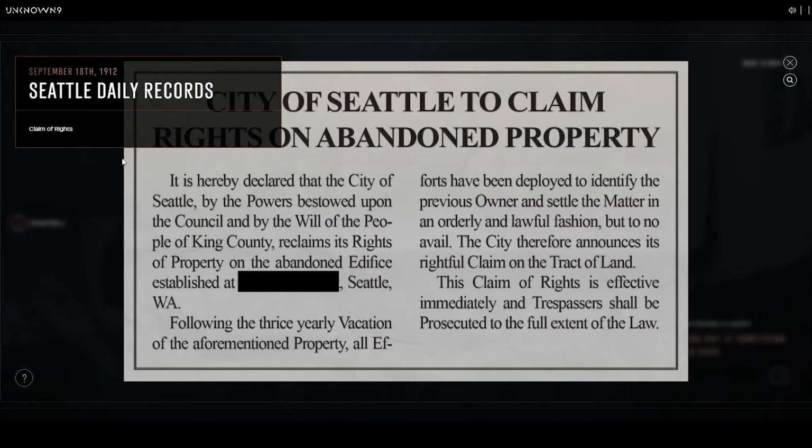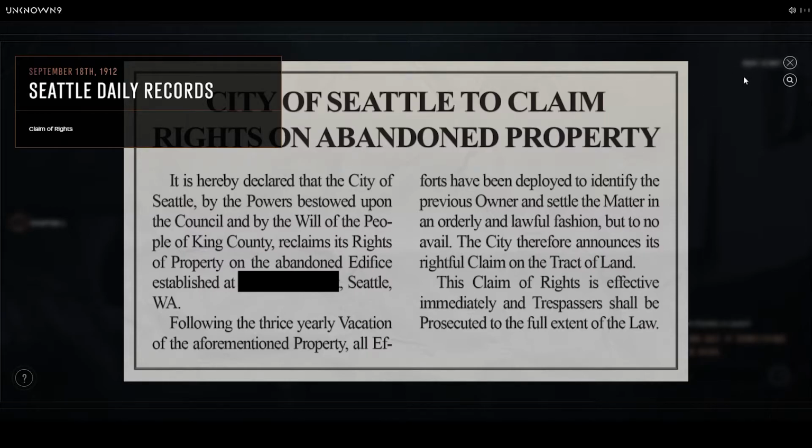Seattle Daily Records. It is hereby declared that the city of Seattle, by the powers bestowed upon the council and by the will of the people of King County, reclaims its rights of property on the abandoned edifice established at this location. Following the thrice-yearly vacation of the aforementioned property, all efforts have been deployed to identify the previous owner and settle the matter in an orderly and lawful fashion, but to no avail. The city therefore announces the rightful claim of the tract of land. This claim of rights is effective immediately and trespassers...